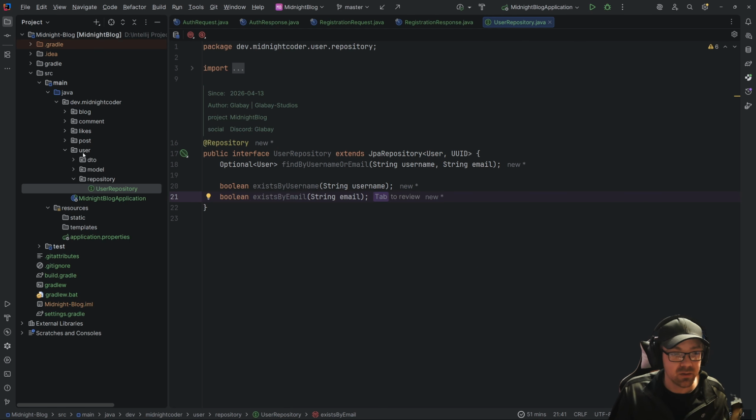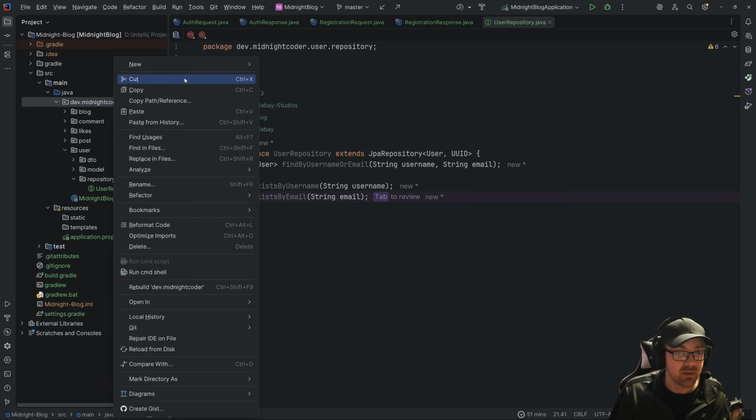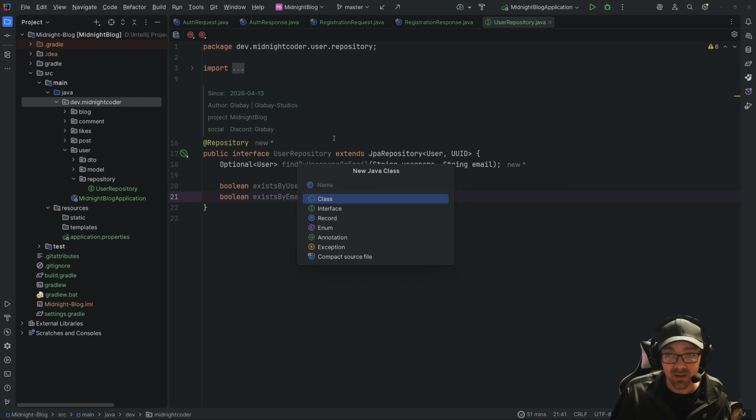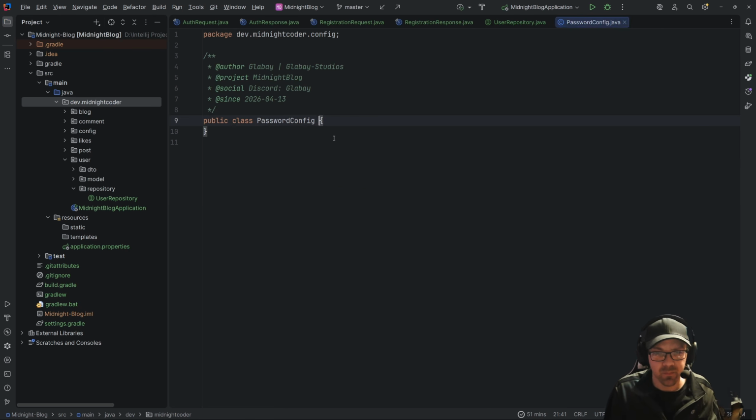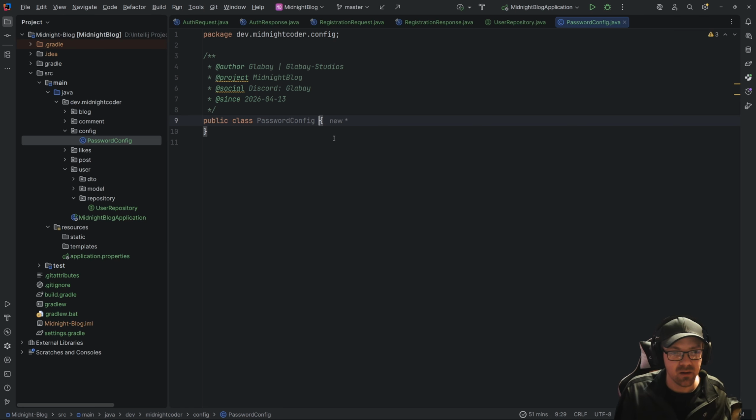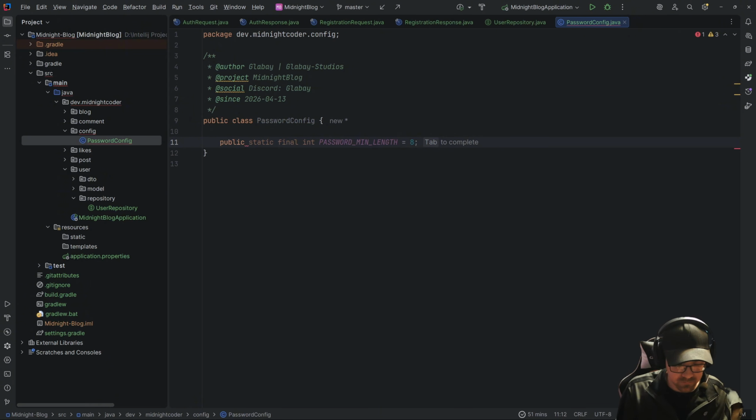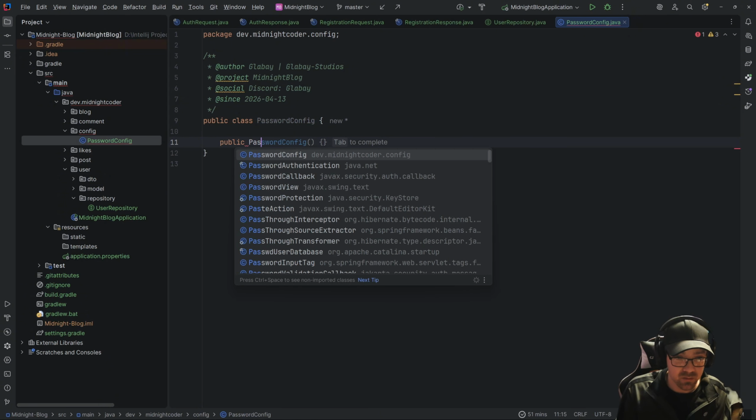So the next thing we need to do is make a new class. This one is going to be our security configuration. So we're going to stick this into config, and we're just going to call this, not security, password configuration, or config, password config. All right, so now this guy is going to have a public, we're going to say password